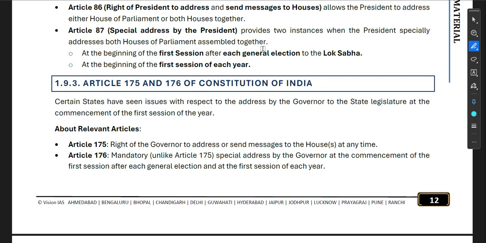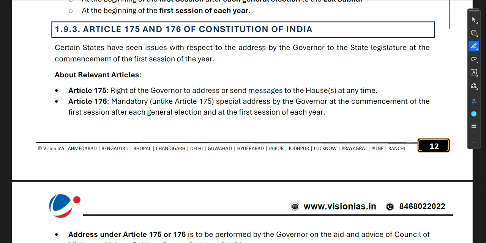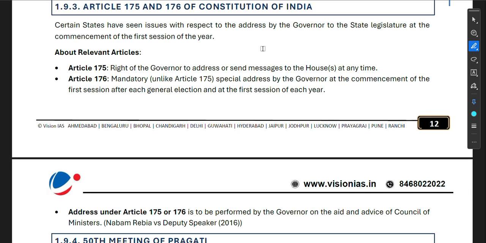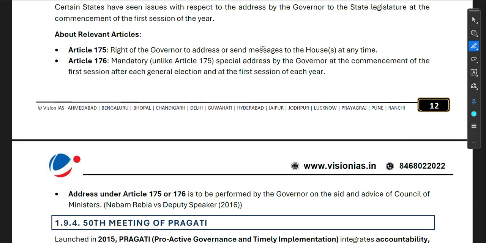Article 87, special address by the President, provides two instances when the President specially addresses both the Houses of Parliament assembled together: at the beginning of the first session after each general election to the Lok Sabha, and at the beginning of the first session of each year. Now, Article 175 and 176 of the Constitution of India. Certain states have seen issues with respect to the address by a governor to the state legislature at the commencement of the first session of the year.